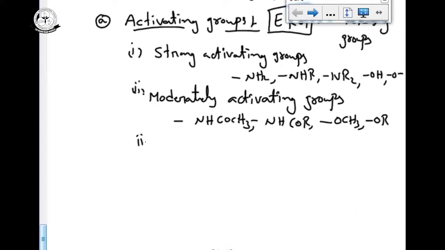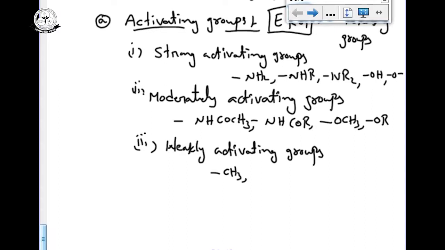Third one is weakly activating groups. Weakly activating groups are CH3, also an electron releasing group, C2H5, simply the alkyl groups, and C6H5 also. All these are weakly activating groups.